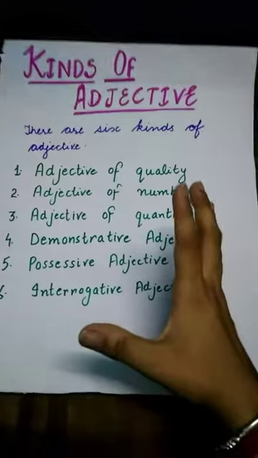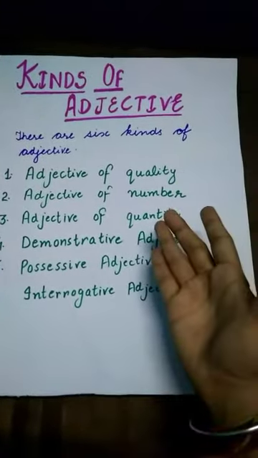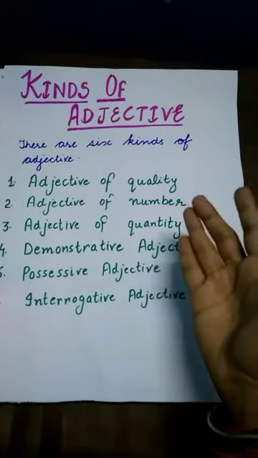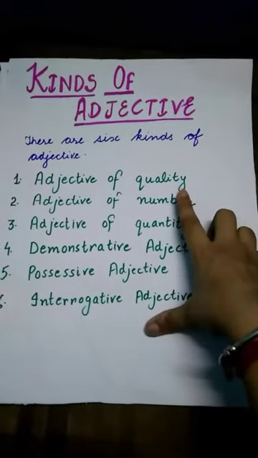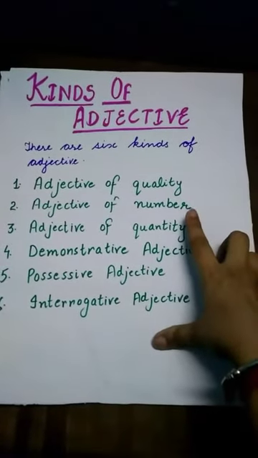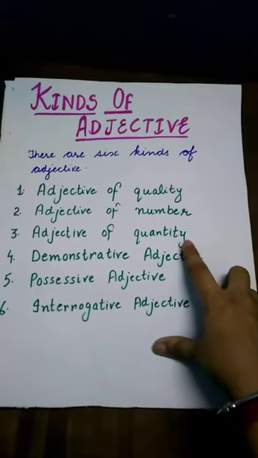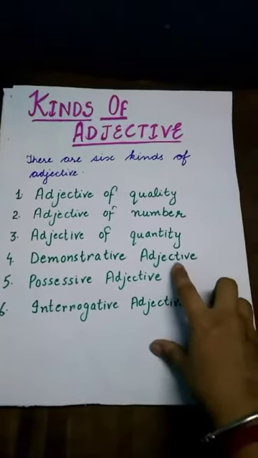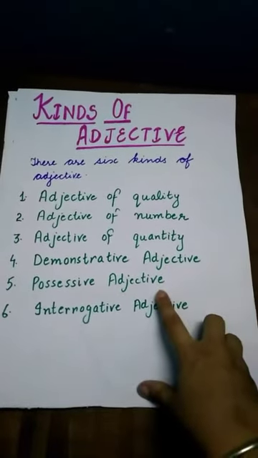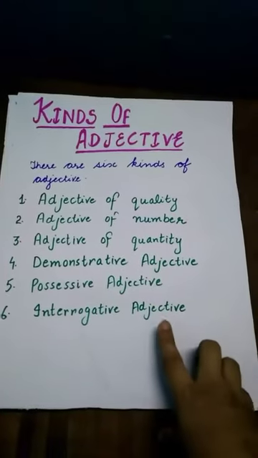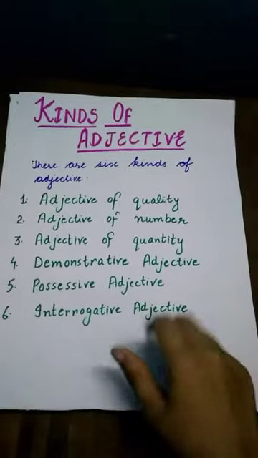Now students, there are six kinds of adjectives. How many kinds of adjectives are there? Six kinds. Number 1, adjective of quality. Number 2, adjective of number. Number 3, adjective of quantity. Number 4, demonstrative adjective. Number 5, possessive adjective. And number 6 is interrogative adjective.